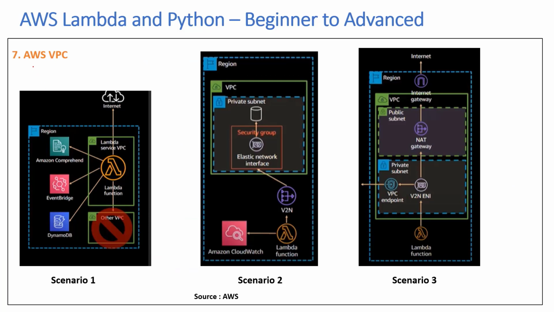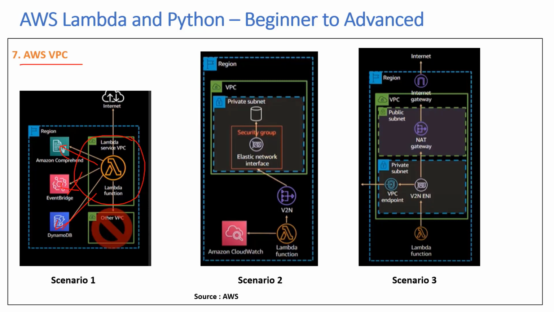Now, one thing we need to know about AWS Lambda VPC is that the Lambda service always runs in the Lambda service VPC. It does not run in the customer VPC. It will always run in the Lambda service VPC, which is part of Amazon VPC. Now, if this Lambda function, which is running in the Lambda service VPC, has to connect with any other service, say DynamoDB, EventBridge, or Amazon Comprehend, it can easily do that over the internet with the public API. So if DynamoDB or S3 has publicly available APIs, it will connect to that and process the events that are required.